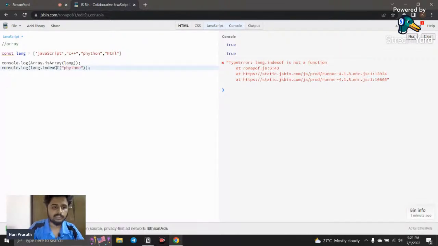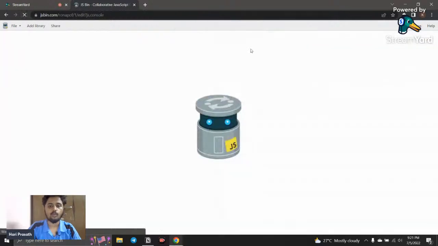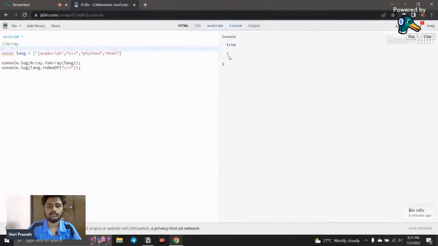One more thing, we mostly use camel case. Just search Google for what lower camel case means. Kebab case is there, camel case is there, but it is pretty good to go with camel case. Here you can see the index is 2, so the index for Python is 2. If I put C++ instead of Python, you get 1 as the index. So this returns the index in the array.